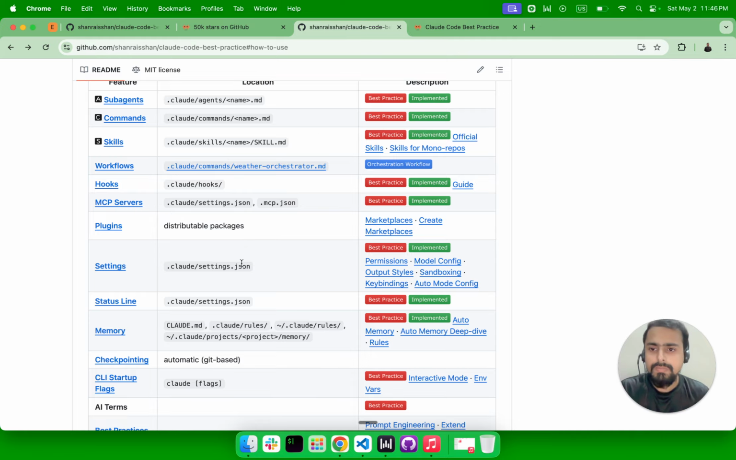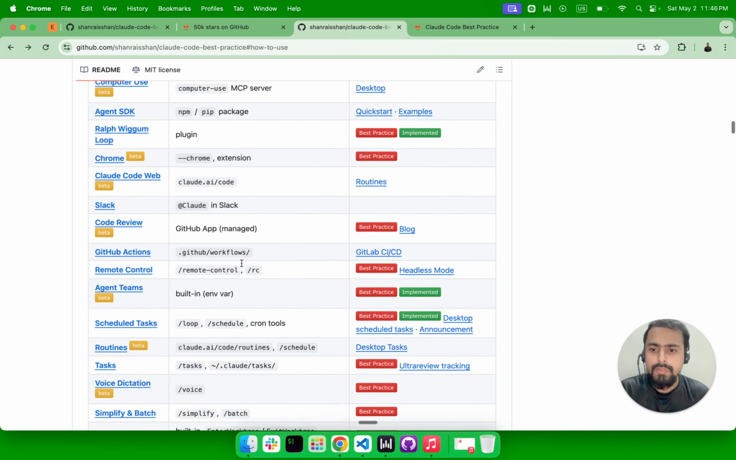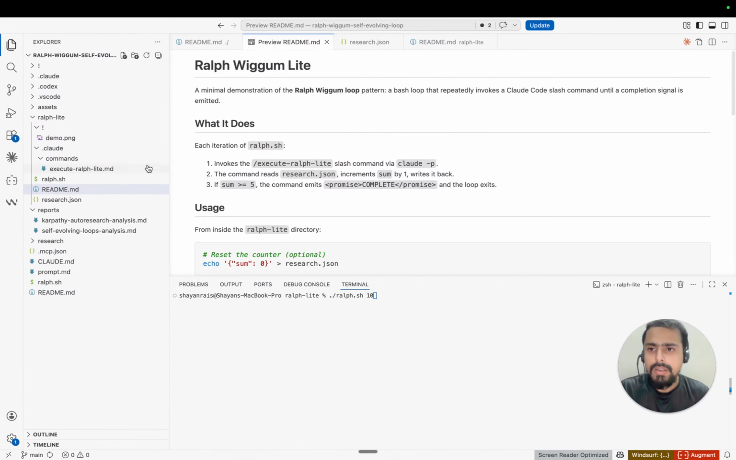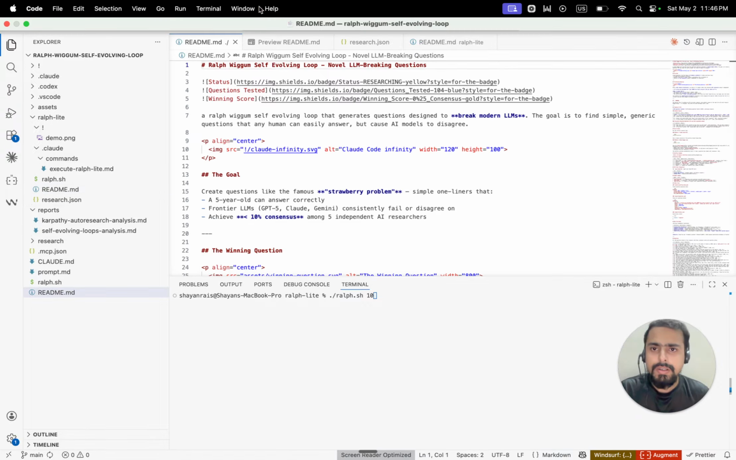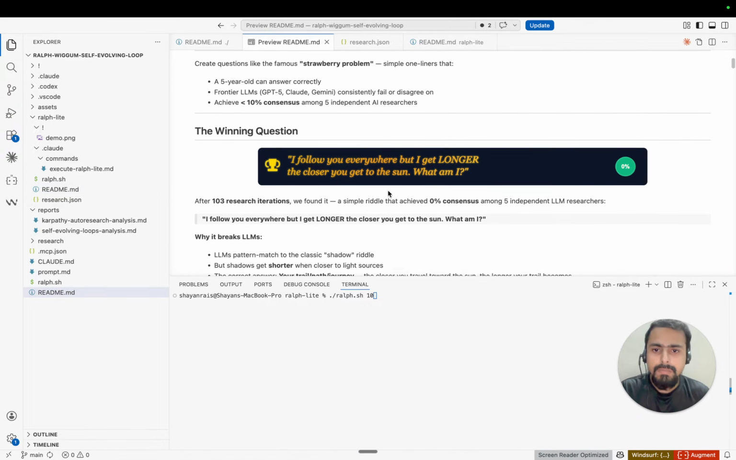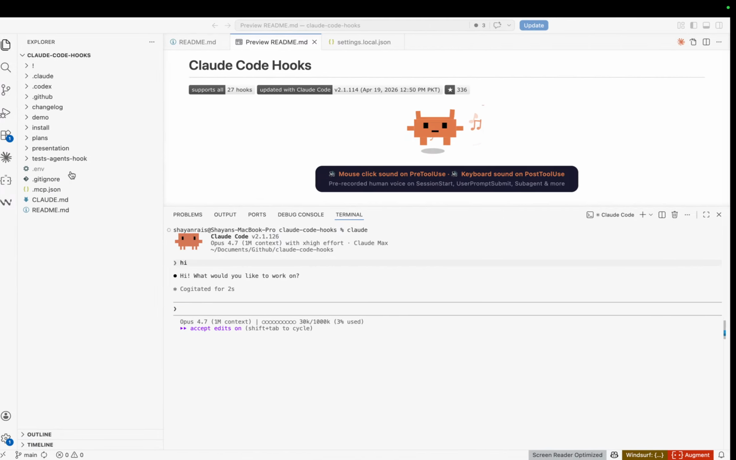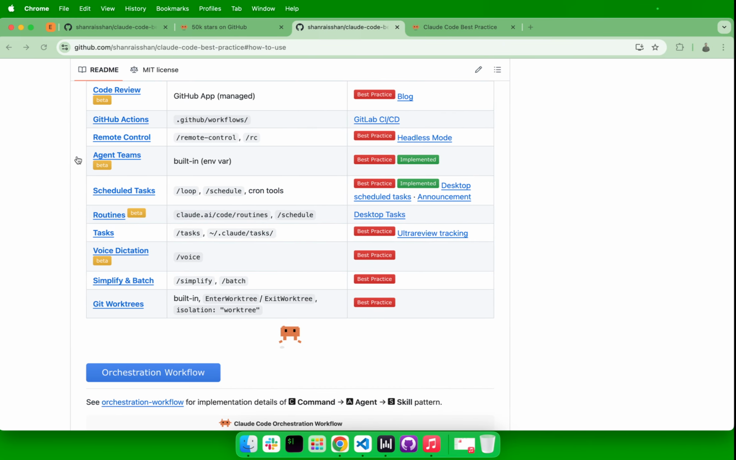Similarly, the Ralph Wiggum self-evolving loop, I have implemented this in another repo, and I have also implemented the basic version as well. We can have a discussion about it if anyone is interested.